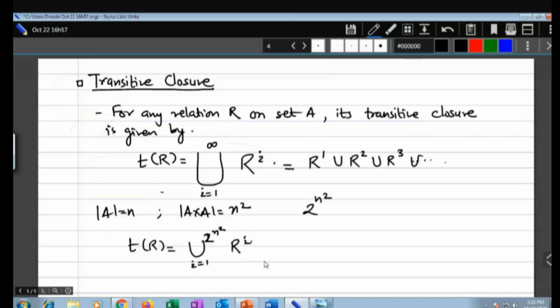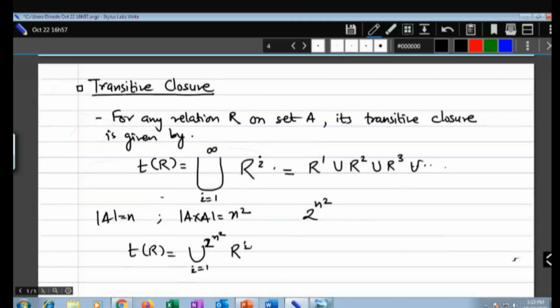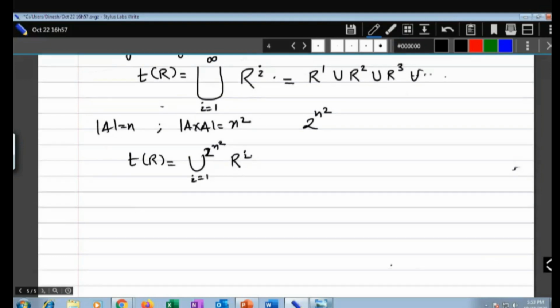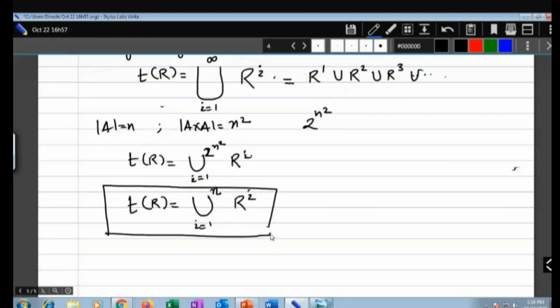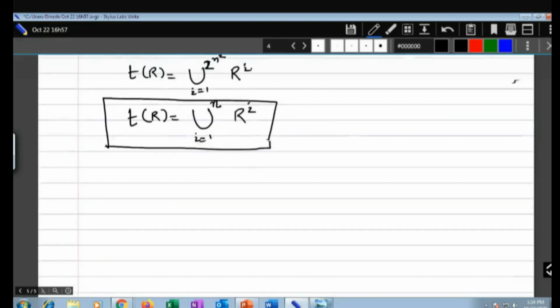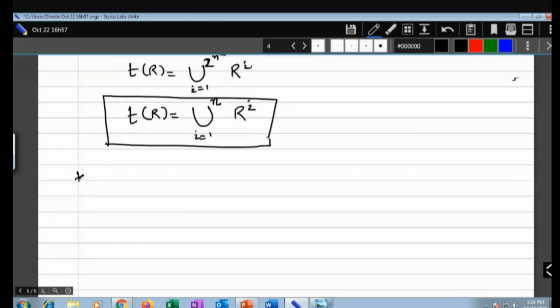And as we know, there are some S and T available where R raised to S is equal to R raised to T. So we can limit this again to the number of elements, I equal to 1 to n, R to the power I. This is the final rule to find the transitive closure of the relation. Now let us have one example, and then it will be more clear.